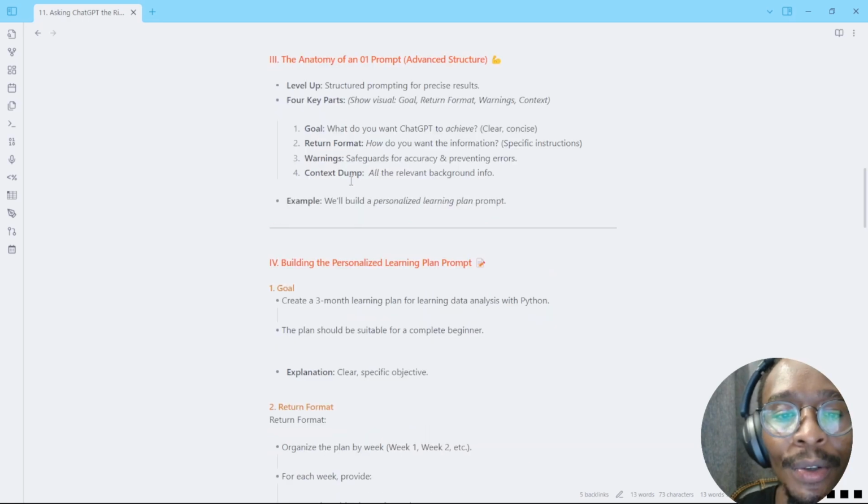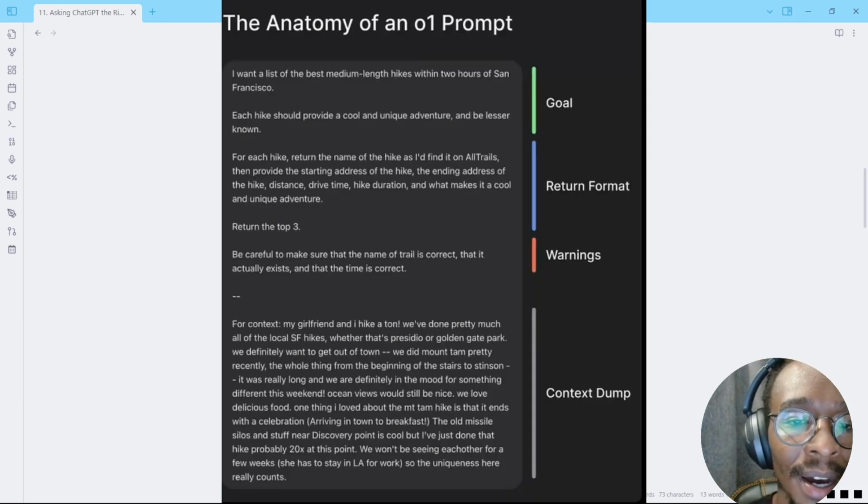This is a more advanced structure when it comes to prompt engineering, and this is the O1 prompt. This is a structure that was shared by an OpenAI engineer on how you should structure your prompts. The 4 key parts were: you should always state your goal. You should state the return format. How do you want the information back? And you should always state the warnings, and these are just safeguards for accuracy and preventing errors.